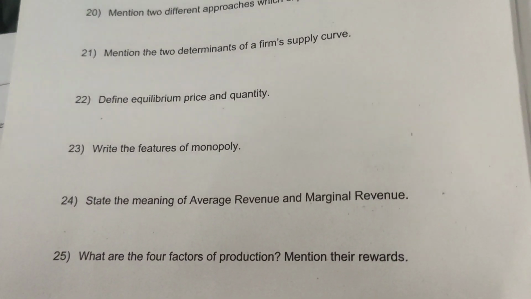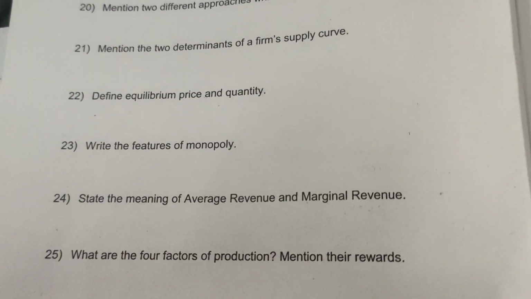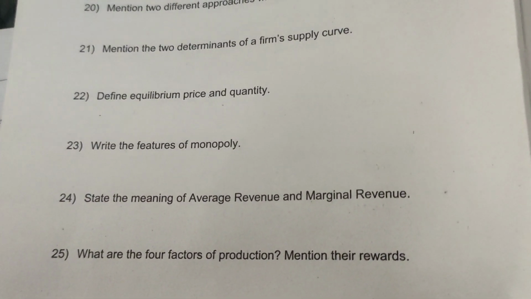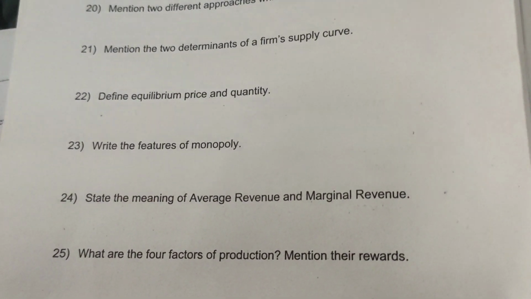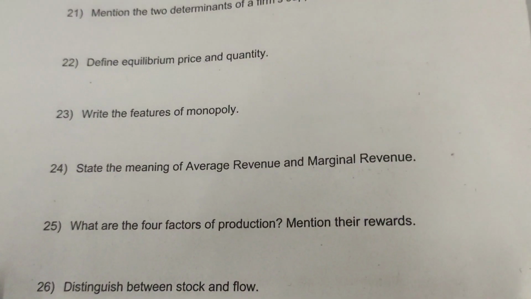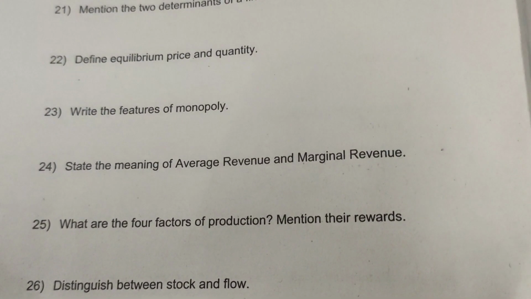Define equilibrium price and quantity. The price and quantity at which the equilibrium is attained is called equilibrium price and equilibrium quantity. The equilibrium quantity is the quantity bought and sold at the equilibrium price. Features of monopoly are single seller, no substitute, and they are price maker.